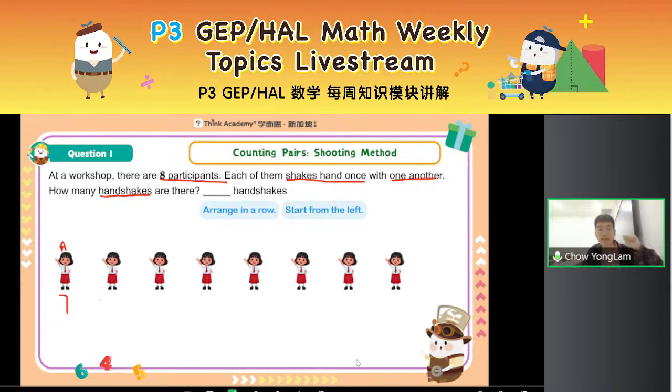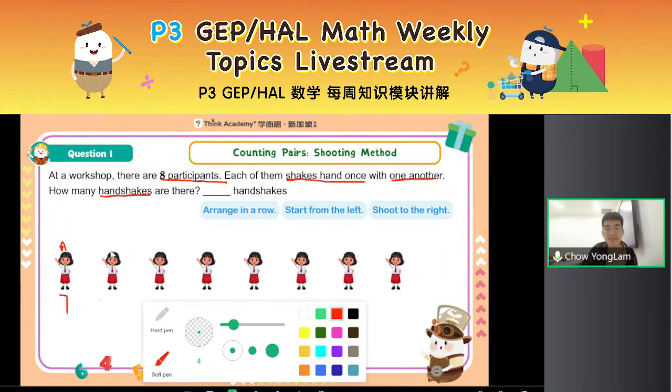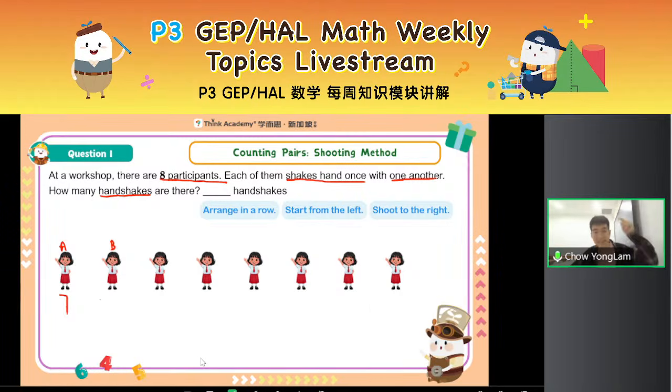I just start from the left and look towards the right and see how many new people I can form handshakes with. How many new handshakes are there? Now let's take a look at the next person, person B. Do you think person B will also have 7 handshakes? Do you think person B needs to shake hands with everyone again? No need, because I said A shook hands with B, and I counted it in our 7 handshakes previously. When I start from B, B doesn't need to go back and shake hands with A again, because A already shook hands with B. I don't need to overcount. I don't need to repeat. Now, who hasn't B had a handshake with?